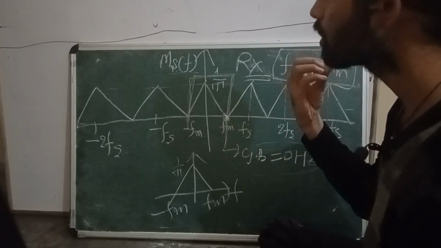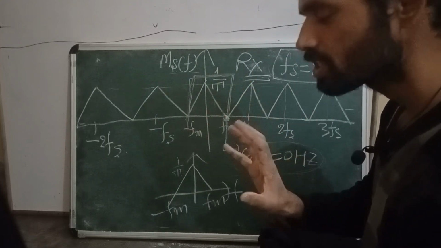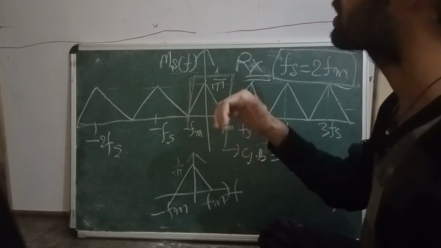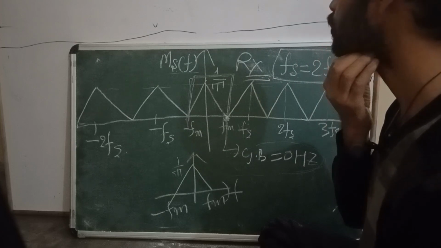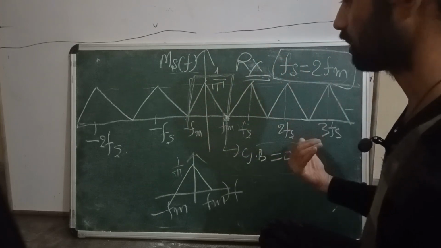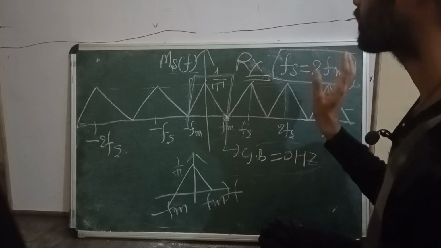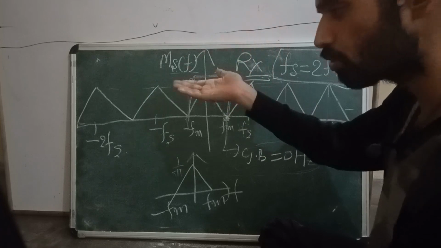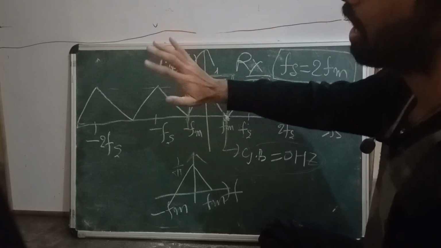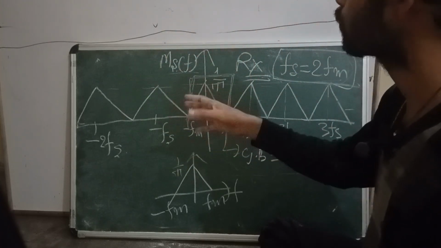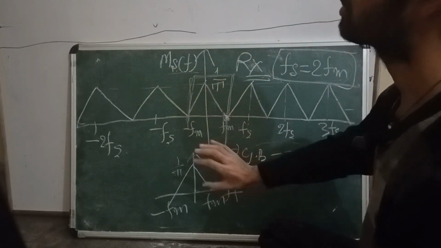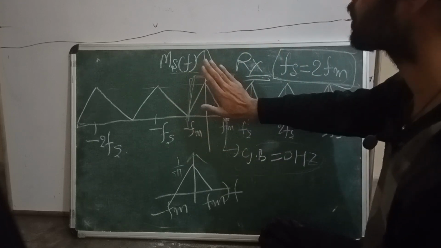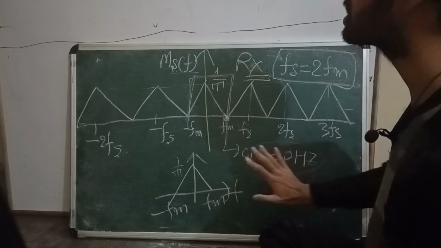What is the sampling theorem? Why do we need it? We need to discretize the signal, which is in the time domain, and convert it into a discrete time signal. After sampling we go for the quantization process, then the encoder, then the line coder. After all this process we are able to convert our analog signal into a digital signal. This sampling process is the first part of the process of creating a digital signal.